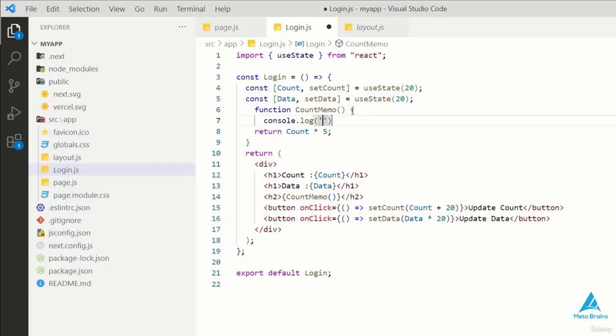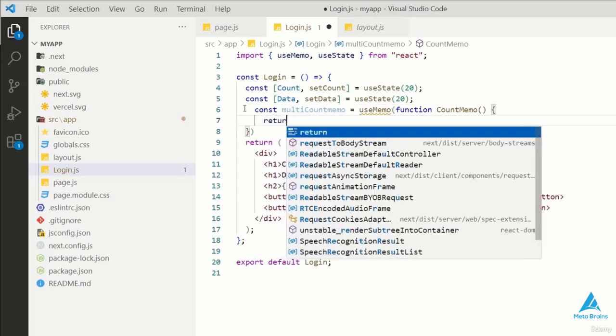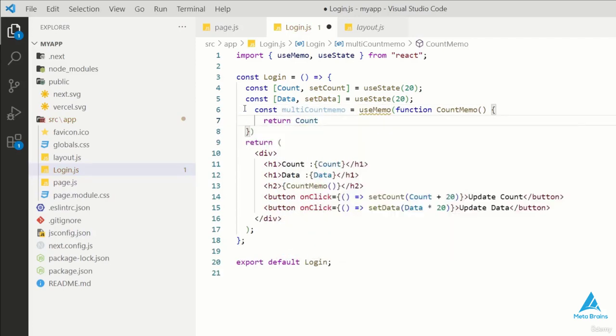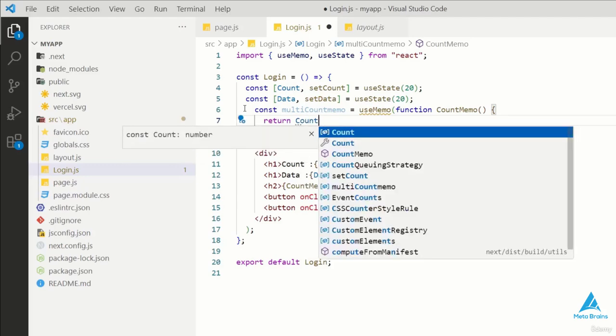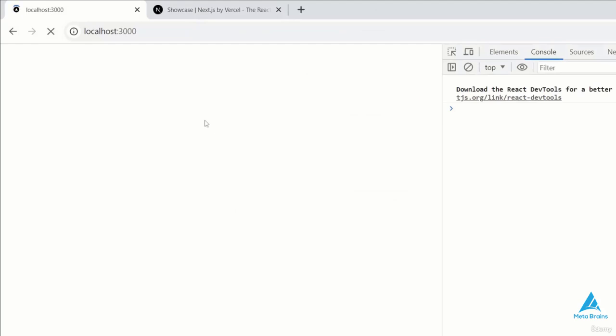So I'll remove all of them. What I'll do is I'll use the variable count and call countMemo. I'll use memo here and I'll call my function here, which I've taken as countMemo. Okay, so I've also called it below. Here I'll call the function and return the count, which we got earlier, multiplied by 5, and I will take one more variable here.